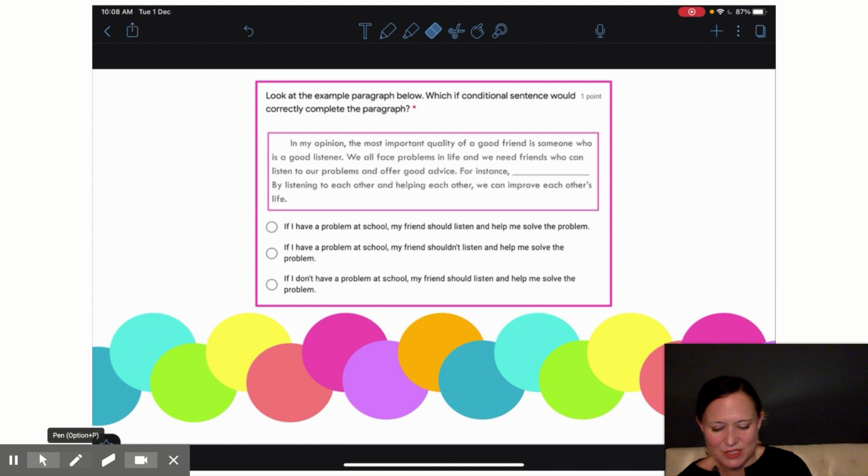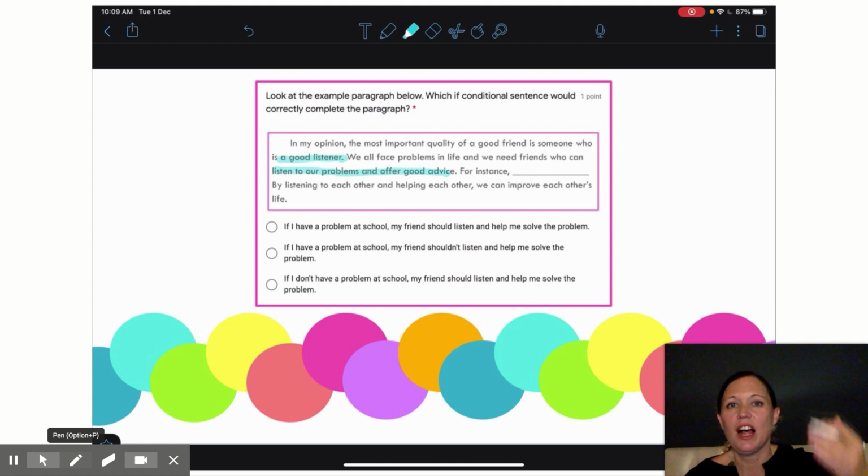So the first thing I want to do is look at what is the main idea of this paragraph. Well, it's saying that a good friend is someone who is a good listener. Then my first supporting idea is saying we all face problems and we need a friend who can listen to our problems and offer advice. So now I need to find an if sentence that's going to support this idea. It's going to give an example of a friend listening. So let's see which of these answer choices is best to do that.